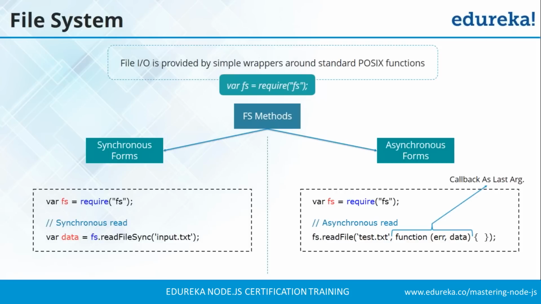Every method in the fs module has asynchronous and synchronous forms. As we just saw, we use the synchronous form while we are creating blocking IO, and we use the asynchronous form while we are creating non-blocking IO. So the main difference is you have to use the Sync keyword at the end of every function. That will make it synchronous. If you do not use the Sync keyword, then the function would be an asynchronous form. The asynchronous methods take the last parameter as a completion function callback.